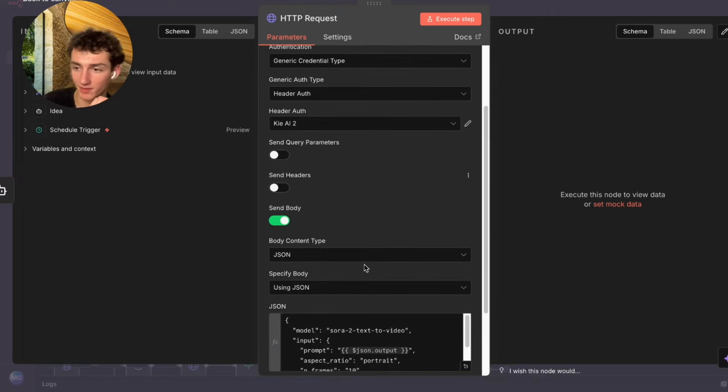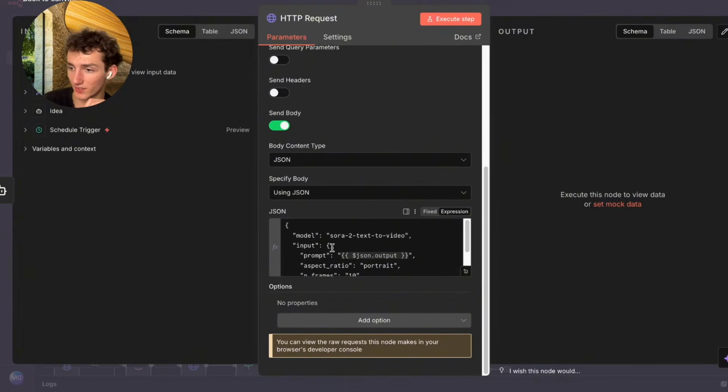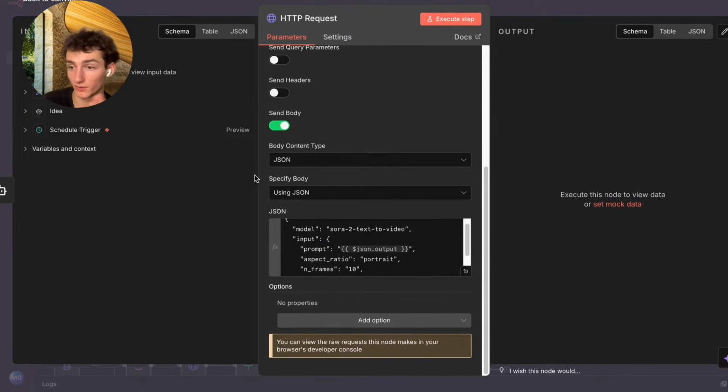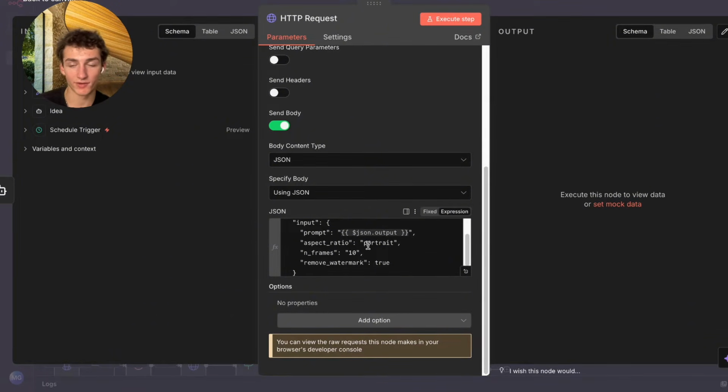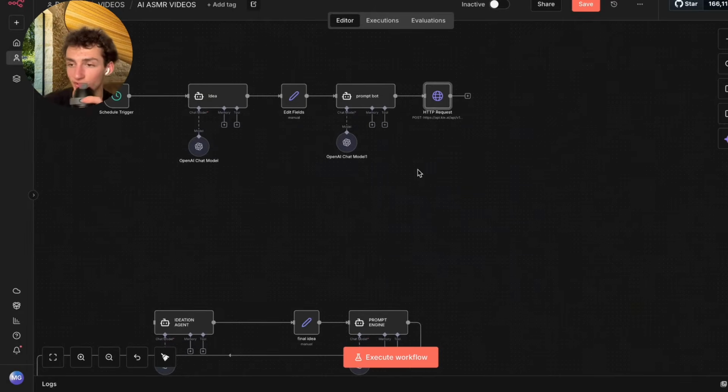If you guys want to copy this, go ahead, feel free. Just Sora 2 text to video, and then the prompt is going to be our output from our prompt bot. Aspect ratio is going to be portrait. End frames is 10 default, and then remove watermark true. So it obviously generates without a watermark. But yeah, that's going to actually create our task to send our video.